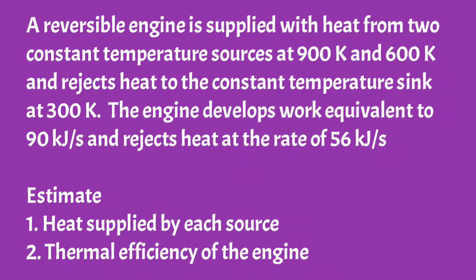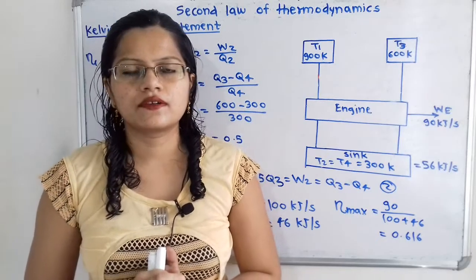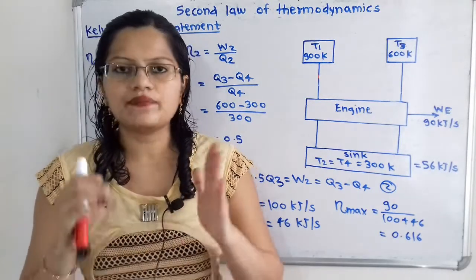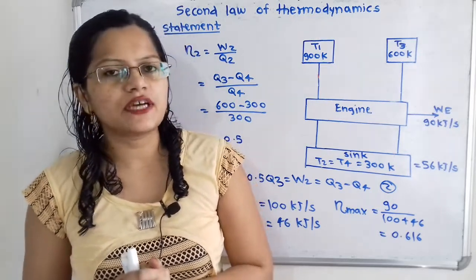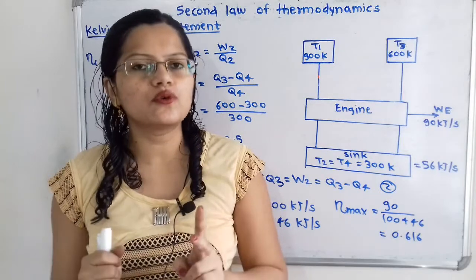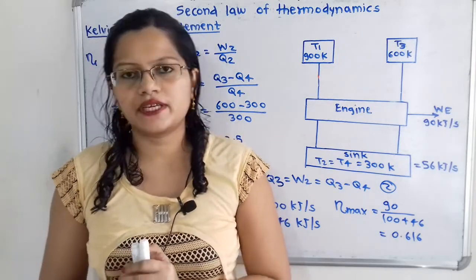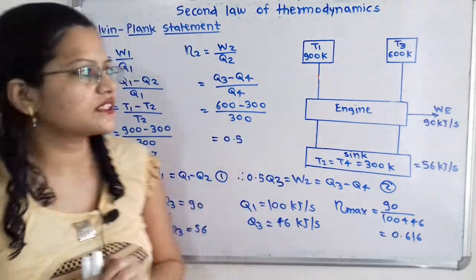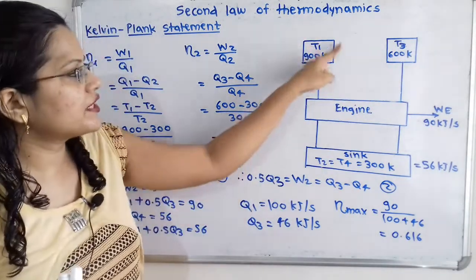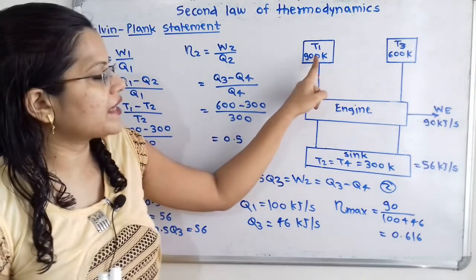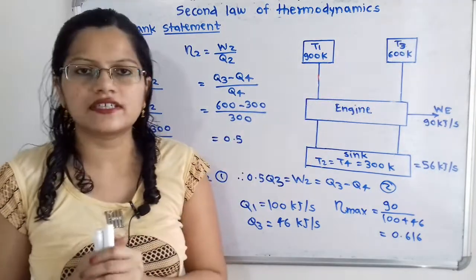So this was the given question. We will first draw the diagram as per the given data. It is given that the heat energy is supplied to the engine from two different higher temperature reservoirs, and the temperatures are given, that is 900 Kelvin and 600 Kelvin. So we will draw here two higher temperature reservoirs at 900 Kelvin and 600 Kelvin.